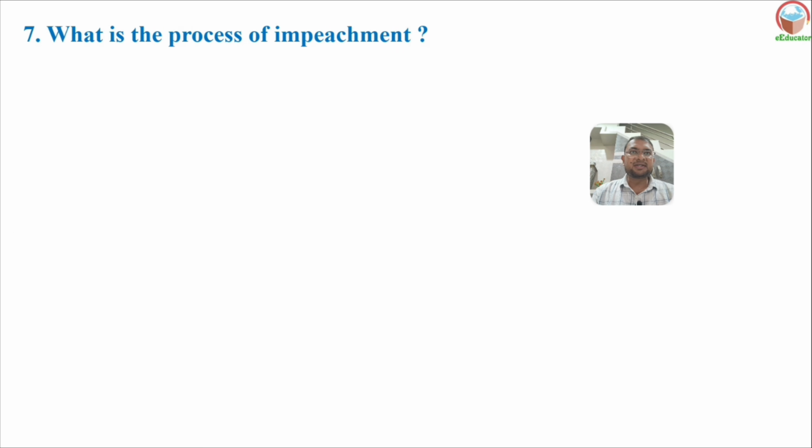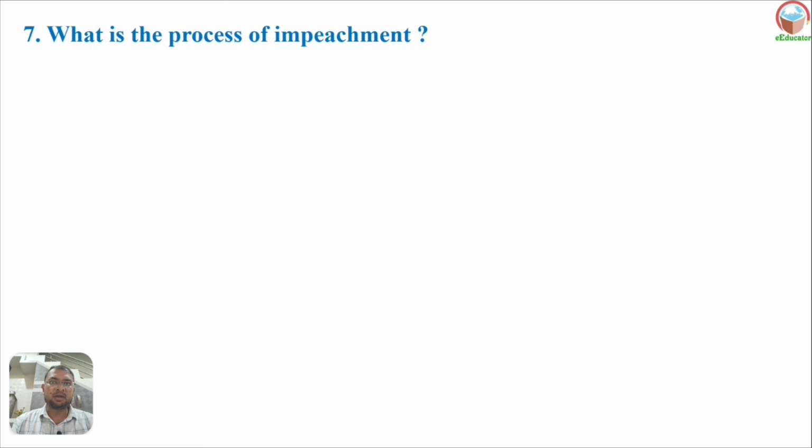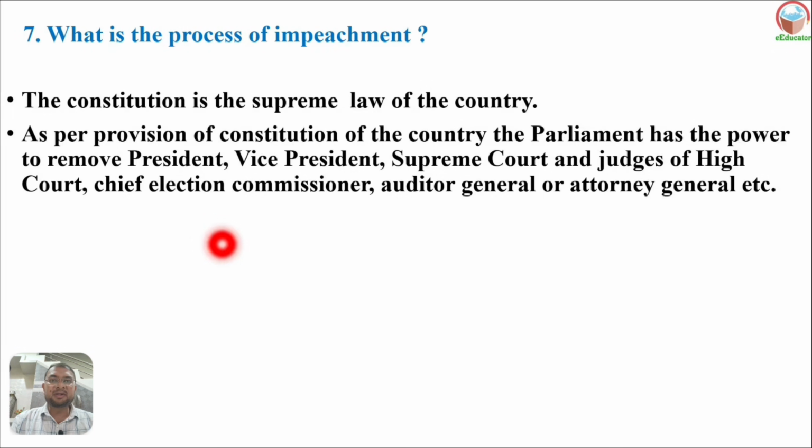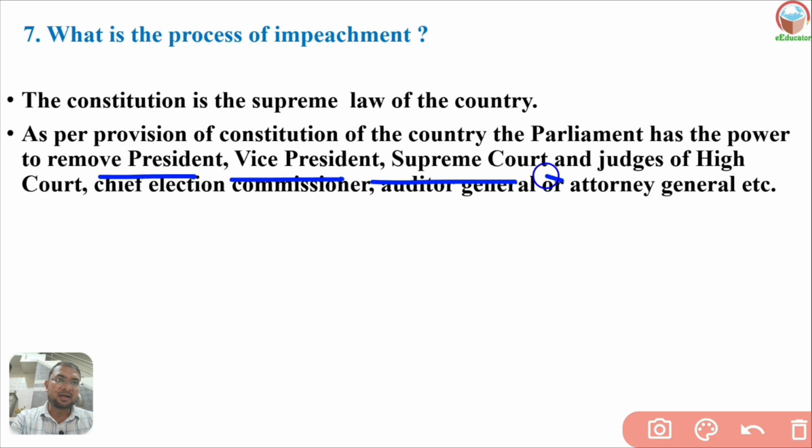What is the process of impeachment? How is impeachment carried out? The constitution is supreme in the country, and as per its provisions, the parliament has the power to remove the president, vice president, Supreme Court judges, judges of a high court, the chief election commissioner, the auditor general and the attorney general. These can be removed from their posts by the parliament.